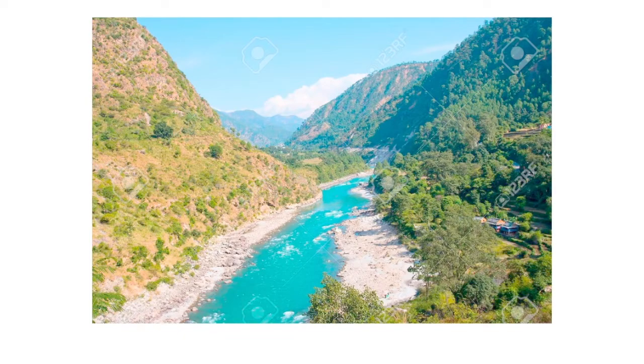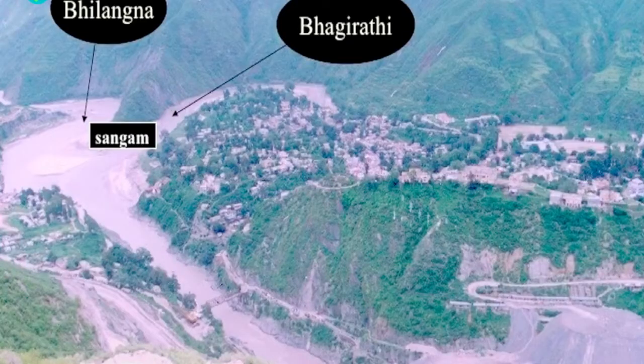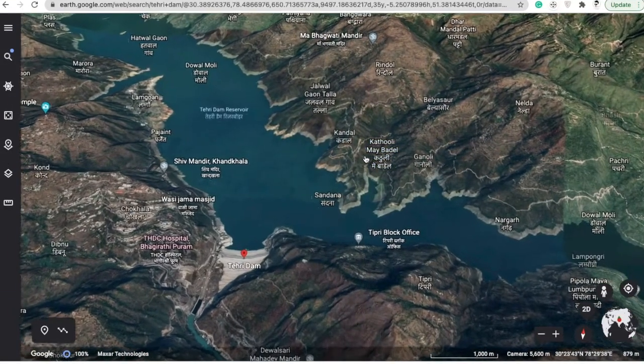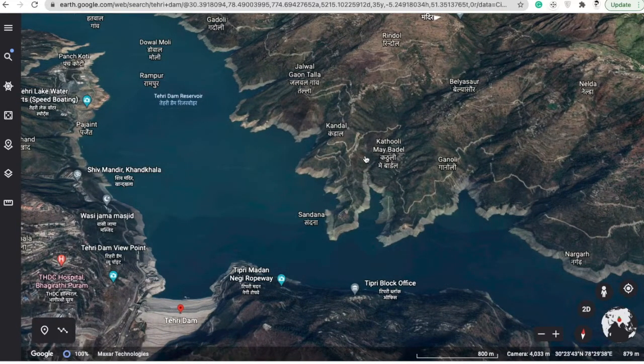Now, how is it related to formation of cloudburst? Let's see. Okay. Now at this height, the incoming solar radiation has more intensity, right? Because it is close to the sun, right? Compared to plains, compared to mean sea level. It is above mean sea level, right? So intensity will be more.